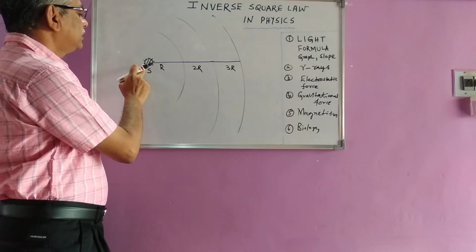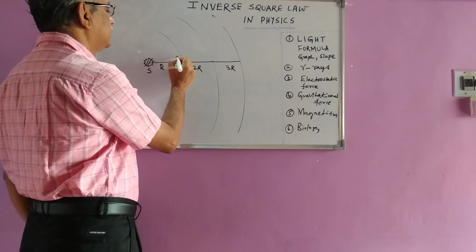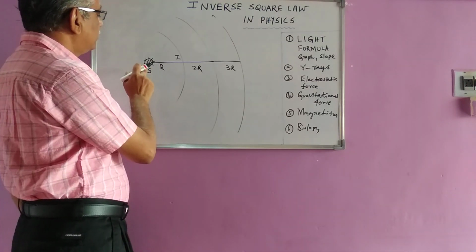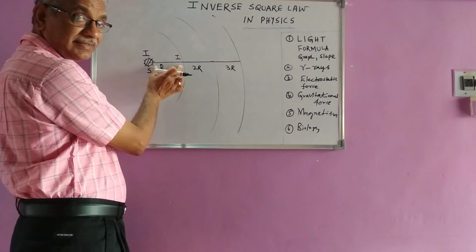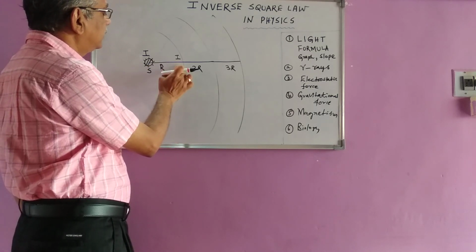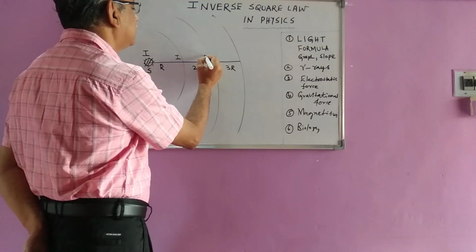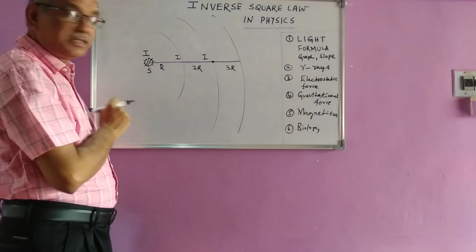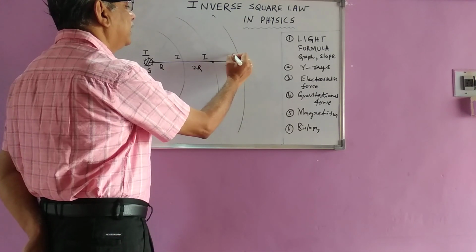From this source, at this point, if the intensity of the light falling here is high, now when it comes to this distance, the intensity, depending upon the distance r, will change. Since this point is farther away, the intensity of the light falling here will change again. Intensity here, again it will change.